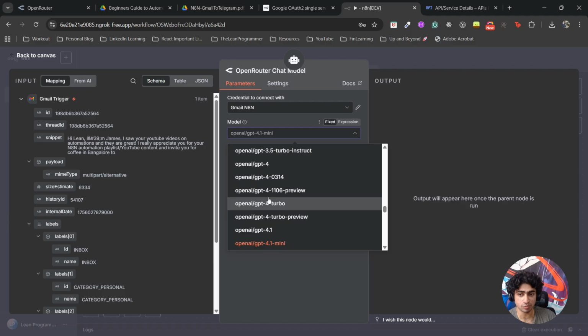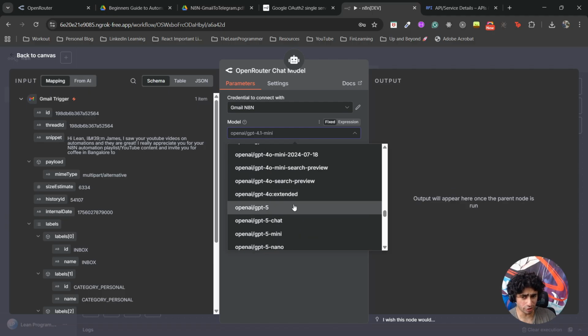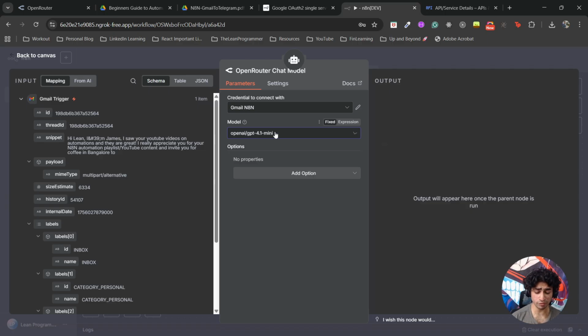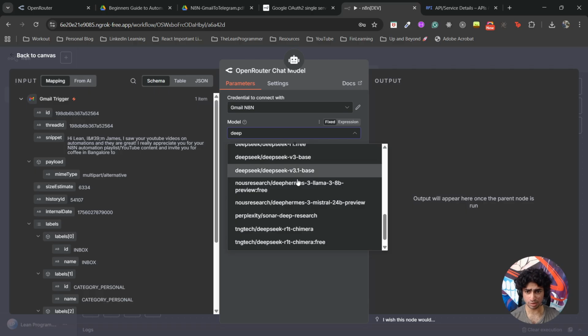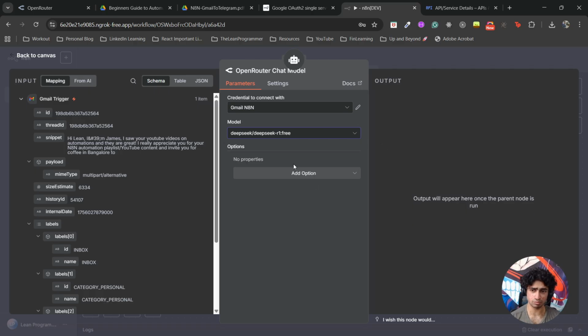Now if you are paying for it, you can select the best model, GPT-5, GPT-4, 4o, Claude, whatever you want. In case you're going with a free model, I like DeepSeek's R1 free. That works fine for me. So far it has worked fine, so I don't have any problem. Right? This is perfect. I hope it's clear so far.